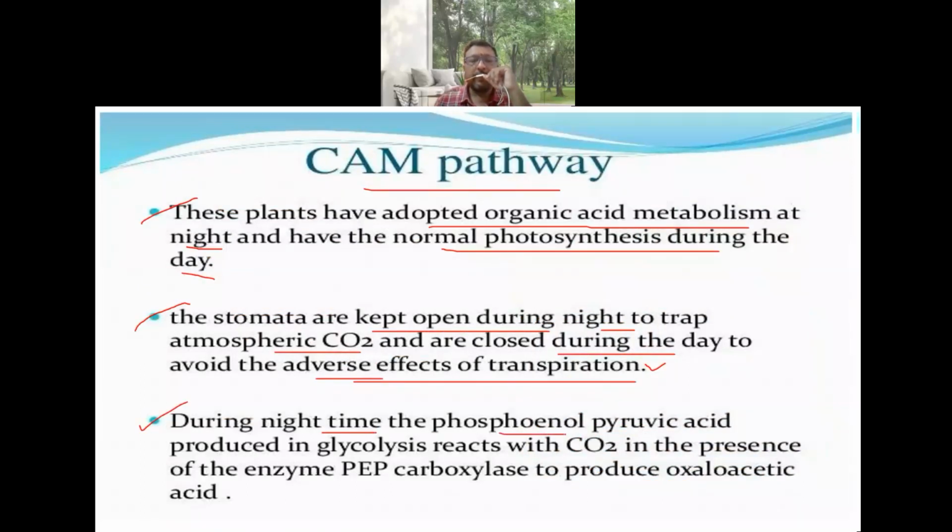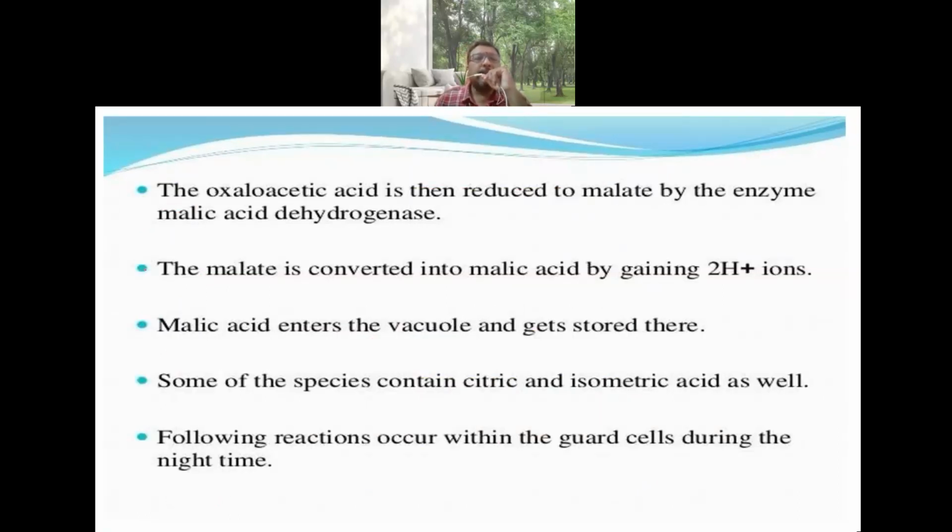During the night time, the phosphoenol pyruvic acid produced in the glycolysis reacts with CO2 in the presence of the enzyme PEP carboxylase to produce a 4-carbon compound, that is oxaloacetic acid. The oxaloacetic acid is then reduced to malate by the enzyme malic acid dehydrogenase. The malate is then further converted into malic acid by gaining two proton ions from NADPH, and the malic acid enters the vacuole and gets stored there. So all this happens during the night time.